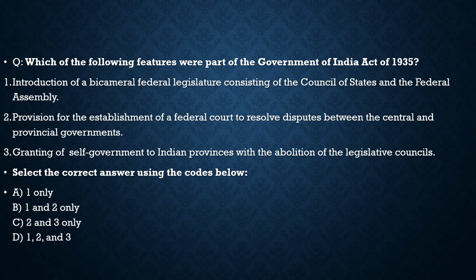100% correct. It introduced it. Second, provision for the establishment of a federal court to resolve disputes between the central and provincial governments. 100% correct. Third, granting of self-government to Indian provinces with the abolition of the legislative councils. Yes, it granted self-government to Indian provinces, but no, it did not abolish the legislative councils. So statement 3 is incorrect, and the correct statements are 1 and 2. From the code given below, the correct option would be option B.